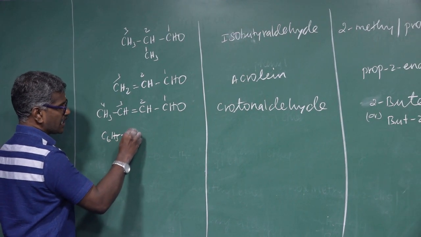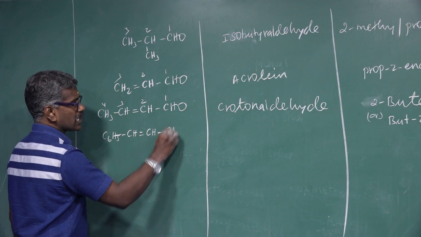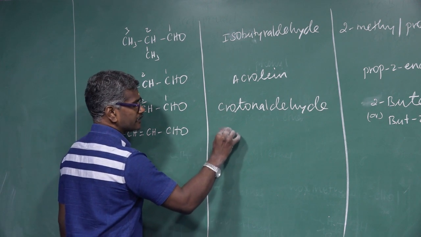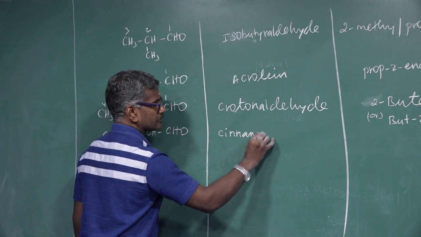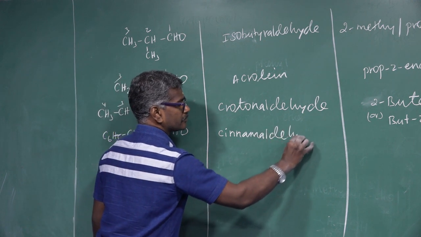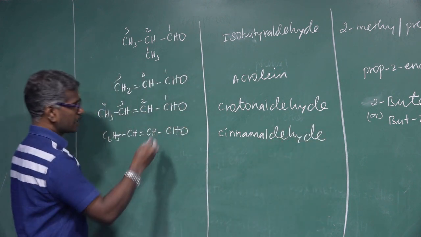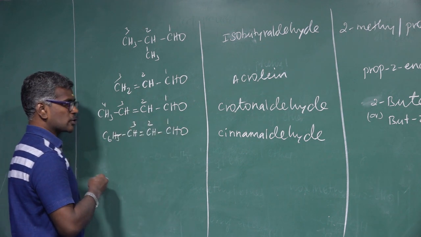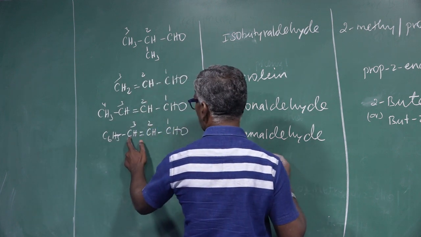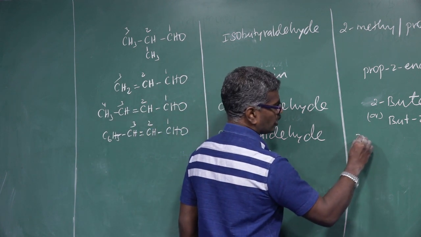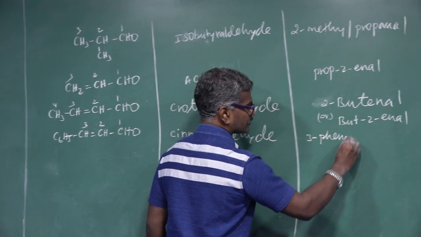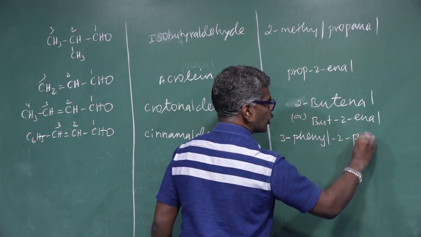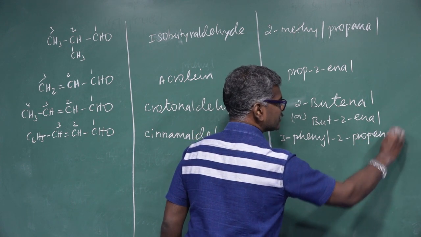This aliphatic portion can be replaced by an aromatic portion. C6H5CH=CHCHO. This common name is cinnamaldehyde. IUPAC name 1, 2, 3. This aromatic group acts as a substituent, present in the third position. So 3-phenyl-2-propenal.